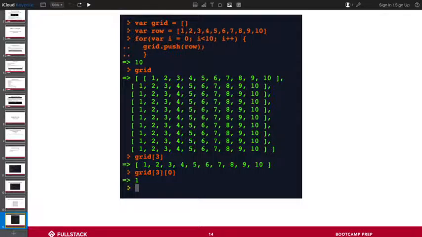Does that make sense in terms of what this code is doing and how we're using a for loop to generate this grid? Everyone good still? Cool. And then very simply now, how do we access a value in it? Give me the fourth element in this list. It doesn't really matter because they're all the same. So I get back this list. And then I'm saying, once I have this list back, give me the 0th element, the 0th index, which is the first element, which is just going to be a 1. And this is how we get this, right?